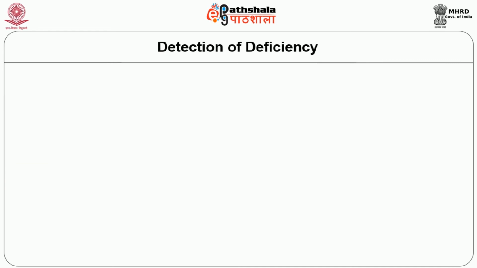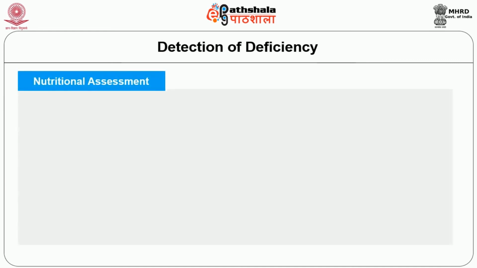Detection of the deficiency. Nutritional assessment. There are many methods to assess the B6 status.